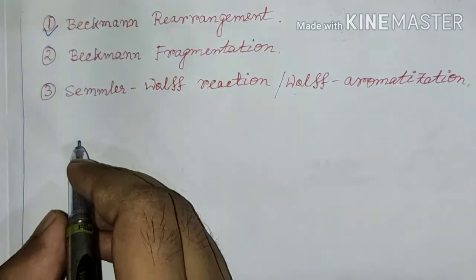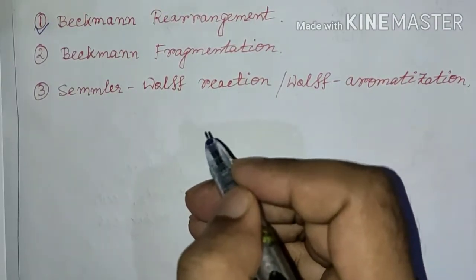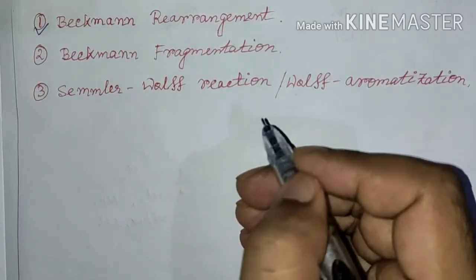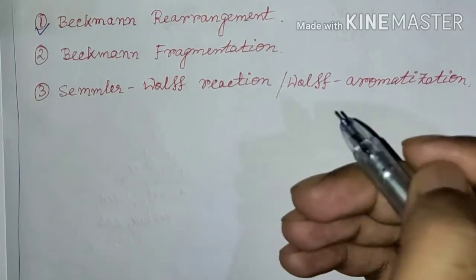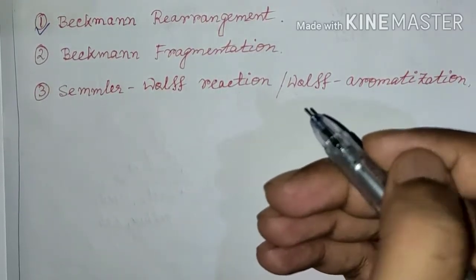Beckmann rearrangement is generally acid catalyzed, and in some cases the rearrangement happens with other activating reagents instead of acid, such as PCl5, thionyl chloride, or tosyl chloride.